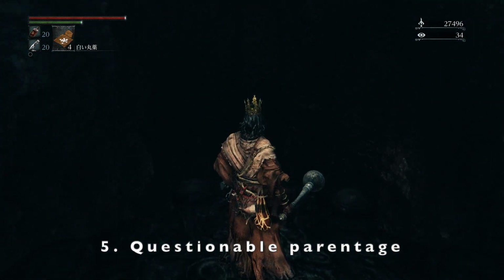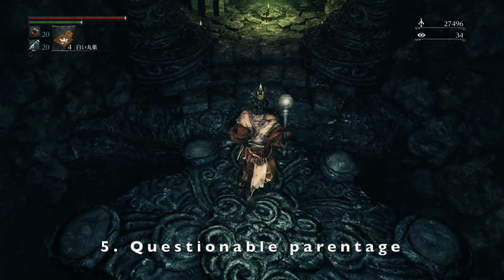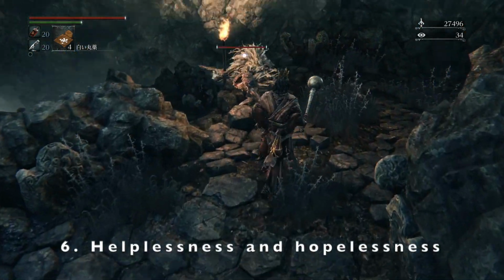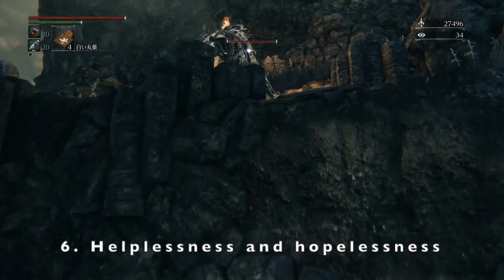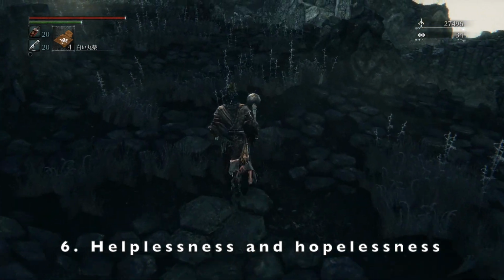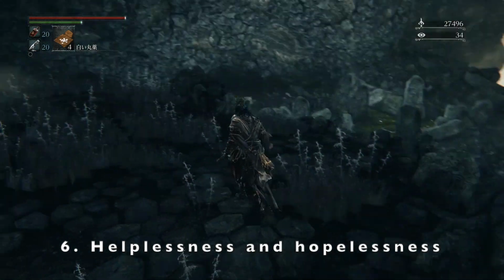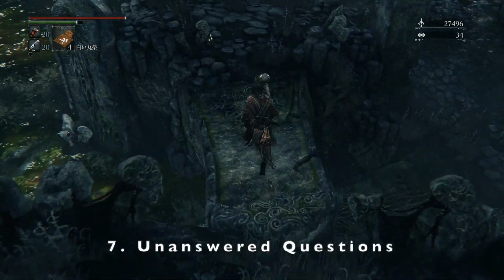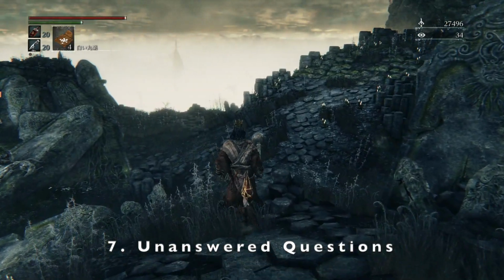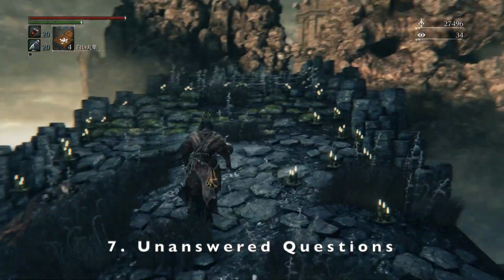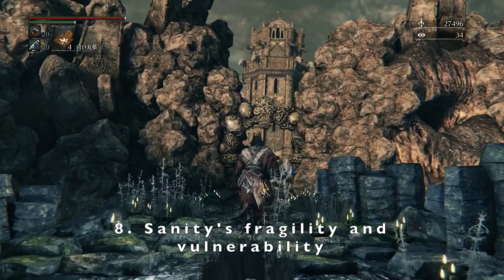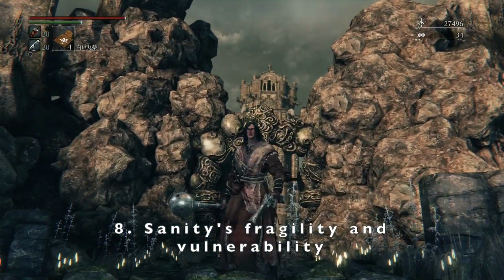Meanwhile, the next theme is questionable parentage and relations, which, other than our amnesia, we haven't seen too much on yet. Then there's the big one, hopelessness stemming from humanity's insignificant place in the universe. Again, we might be a bit early on this one, but we have heard several mentions of great ones. Next comes unanswered questions, with heroes rarely understanding what's happening to them, and check. That just leaves us with sanity's fragility and vulnerability, which have entire mechanics built around them in Bloodborne.